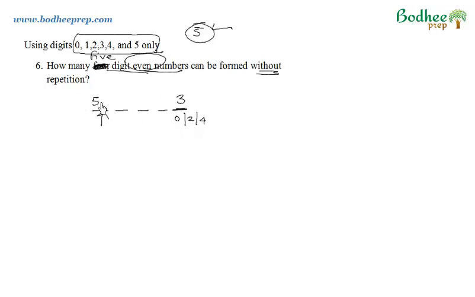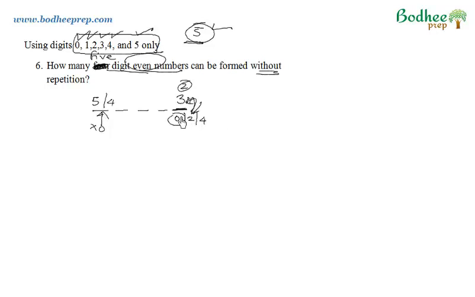The answer is no. Why? Because we have the options 0, 2 and 4. Suppose I fix 2 at this place. Then the digits which are left with me are 0, 1, 3, 4 and 5. So these are the 5 options. But can I use 0 here? The answer is no. Here 0 should not come. So the option here is not 5 but 4.